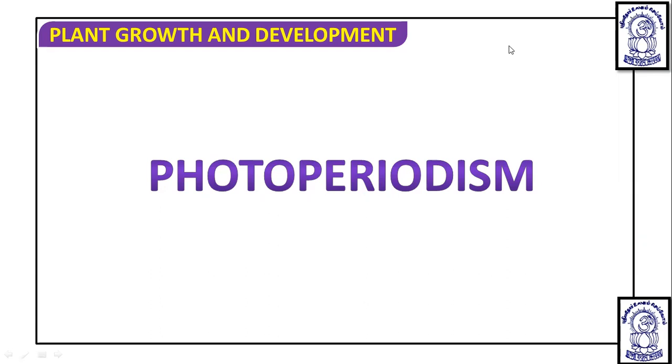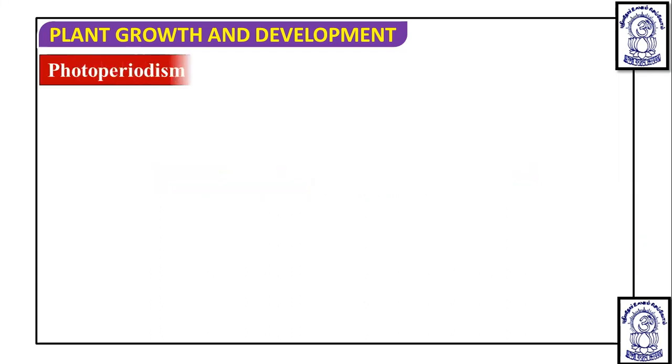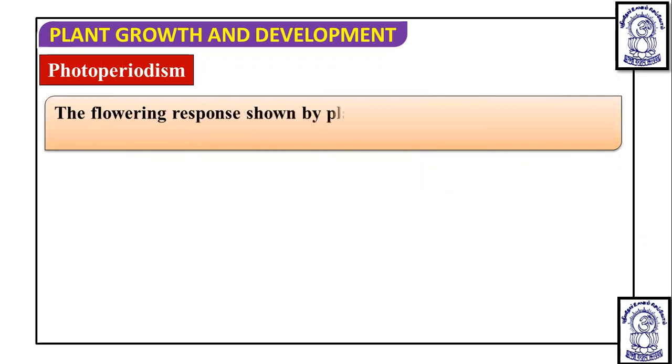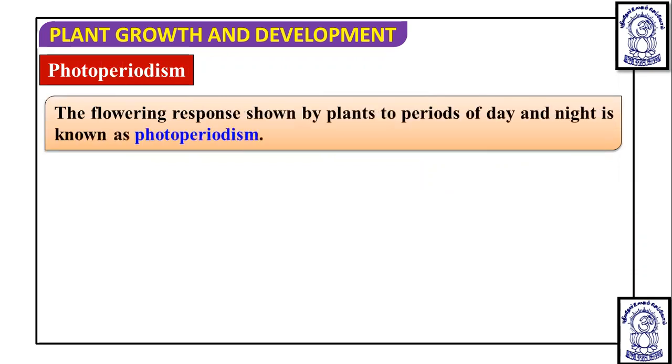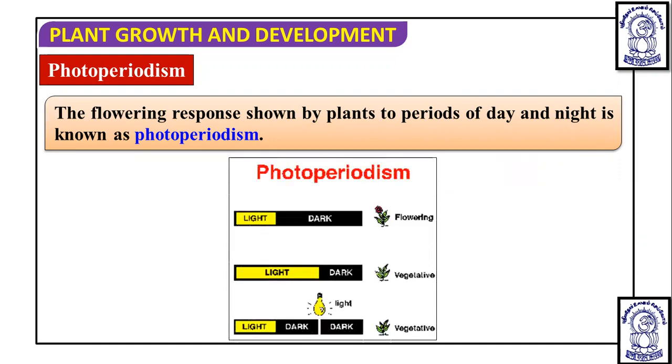As the name suggests, photoperiod means light period, meaning different plants require different light periods for their flowering. What minimum and maximum light period is required, we have to discuss in this part. Photoperiodism is the flowering response shown by a plant to a period of day and night. A flowering response means how much day period is required. That requirement of light period, and the phenomenon dealing with it, is known as photoperiodism.